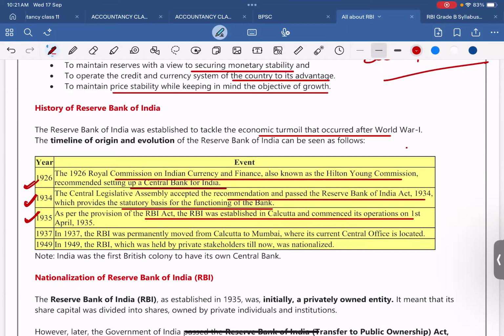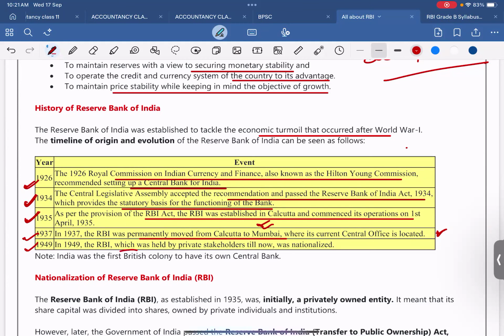Okay, 1937, the RBI was permanently moved from Calcutta to Mumbai, where its current central office is located. So 1935, it was established in Calcutta, and in 1937 it shifted from Calcutta to Mumbai, where its current central office is also located.